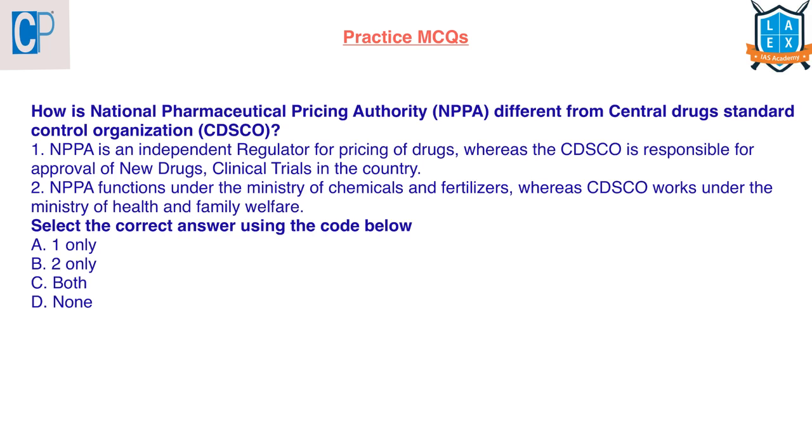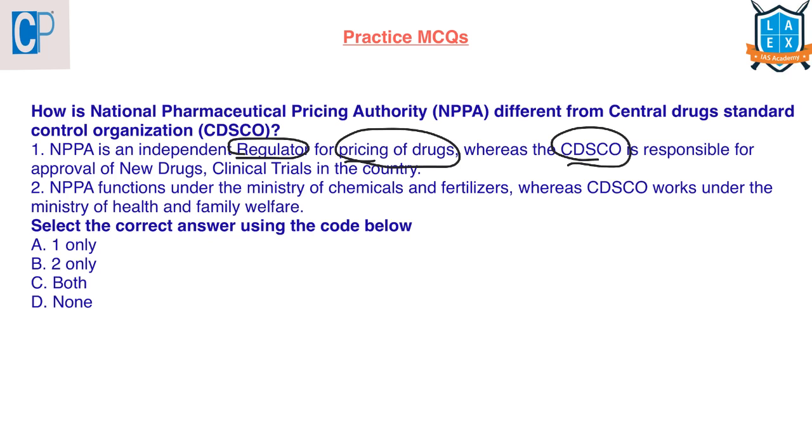The next question is, how is National Pharmaceutical Pricing Authority different from Central Drug Standard Control Organization? NPPA is an independent regulator for pricing the drugs. They will fix the prices of the drugs.